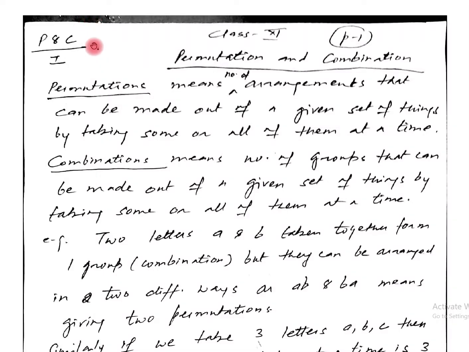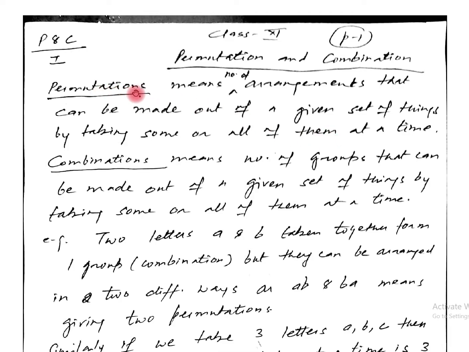Good morning, students. Today we are going to start the new chapter, permutation and combination. First of all, I am going to tell you the meaning of permutation and combination. Permutation means the number of arrangements that can be made out of a given set of things by taking some or all of them at a time.